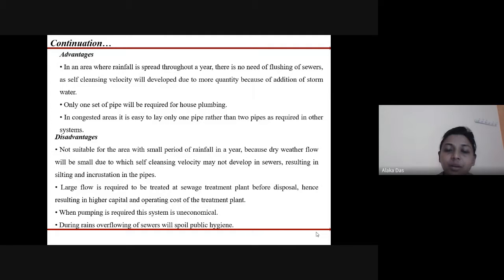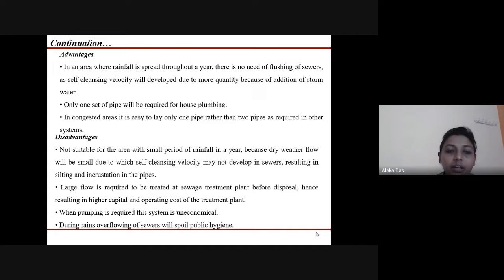The advantages of the combined sewer are: in areas where rainfall is spread throughout the year, there will be no need of flushing of sewers, as the self-cleansing velocity will be developed due to the additional storm water. One set of pipe is required for the house plumbing, and in congested areas, it is easy to lay only one pipe rather than the two pipes required in other systems.